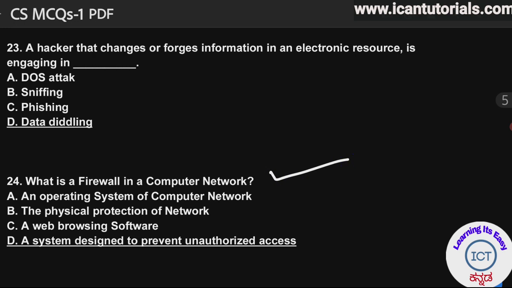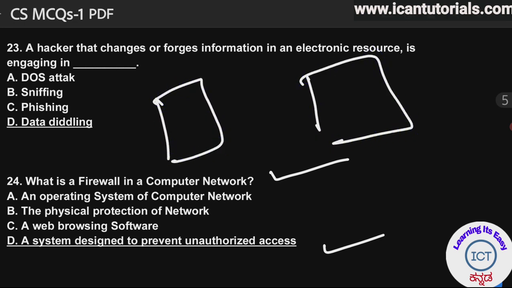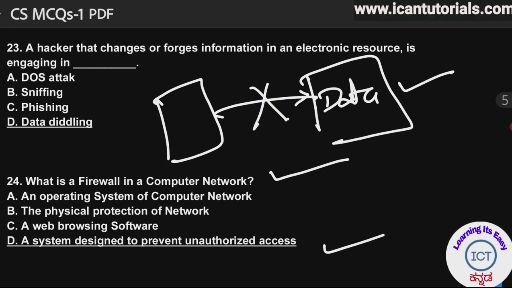24th question is, what is a firewall in a computer network? And the answer is a system designed to prevent unauthorized access. Means we have a computer and some other person or computer is trying to access this computer without any permission, illegally or unethically. Data is being accessed by some other person or a hacker.